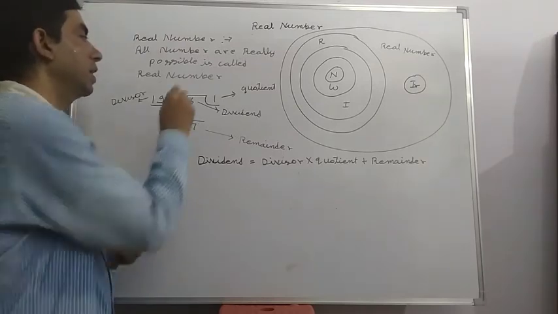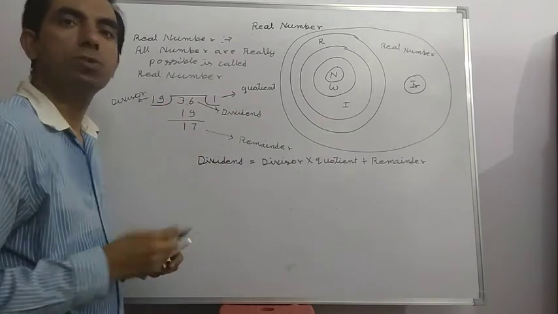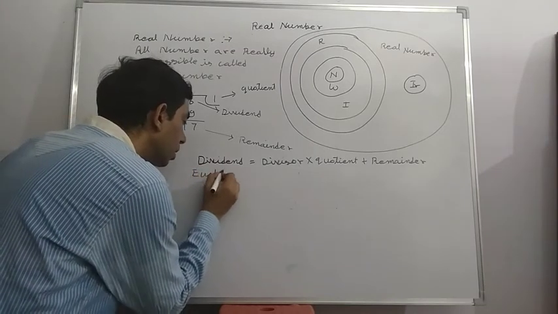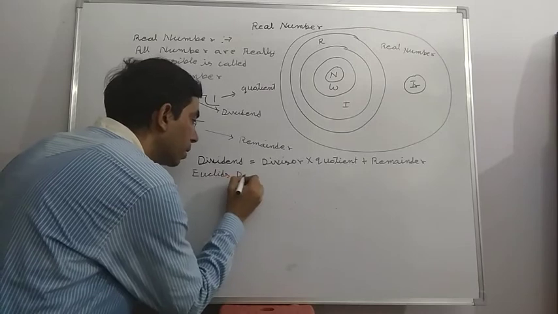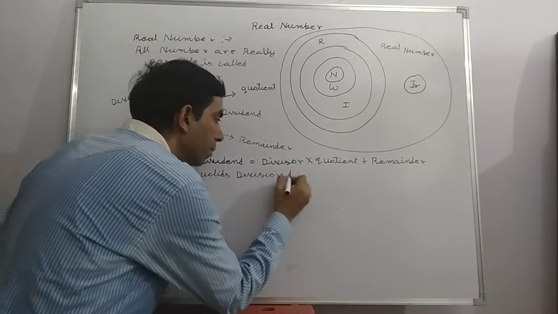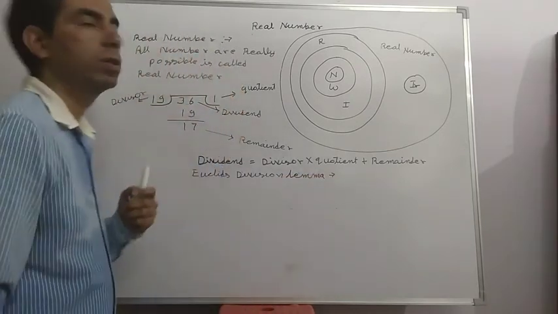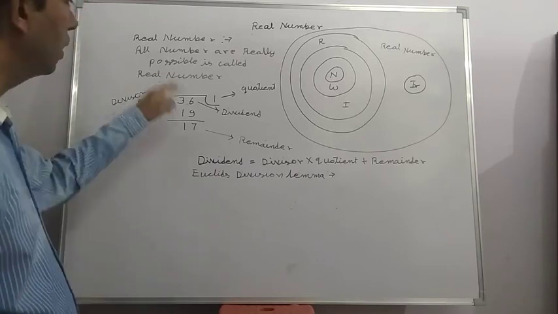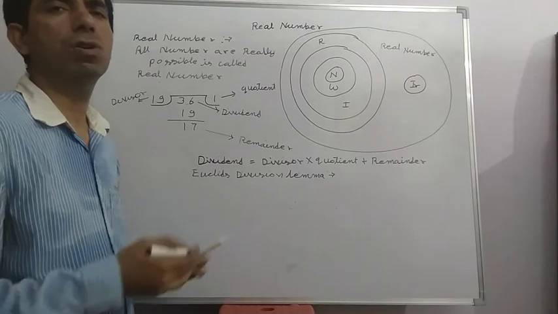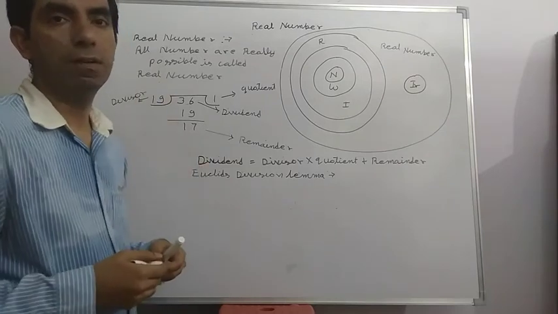Every time we divide any number, we get some quotient and remainder. So Euclidean division lemma depends on this method of division. Earlier we only divided the numbers and did not focus on the meaning of division.